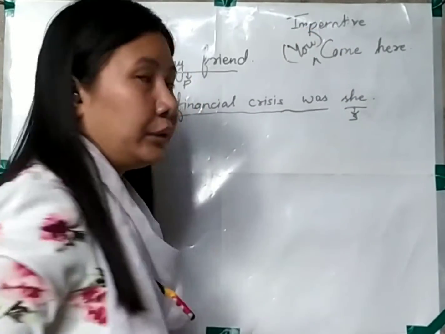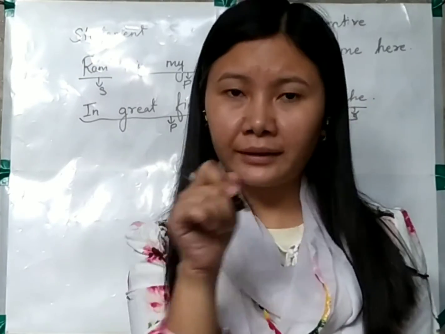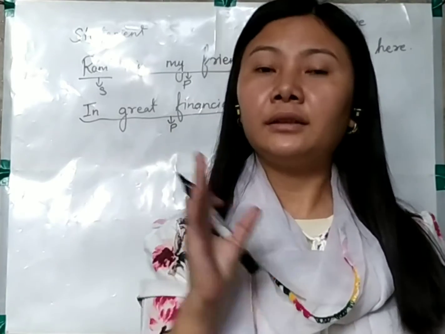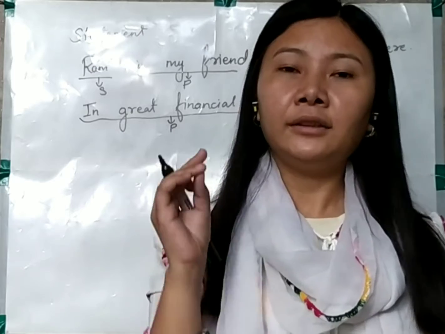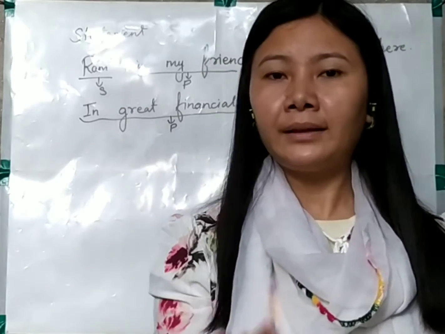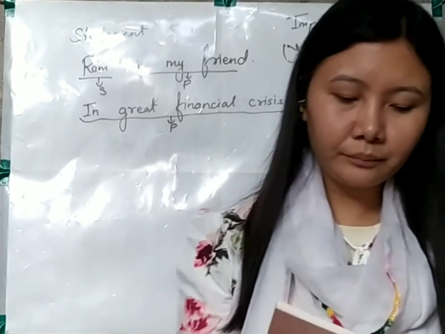It will not be written or spoken as you come here. We are not going to say or write you come here, but come here will be written and spoken. But you need to understand that the subject is you, because I am talking to the person who is listening to me, like right now I am talking to the listeners, whoever are listening to me.